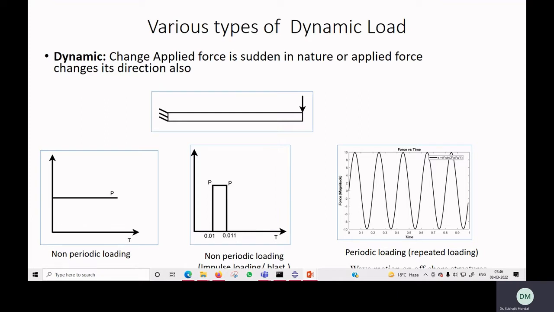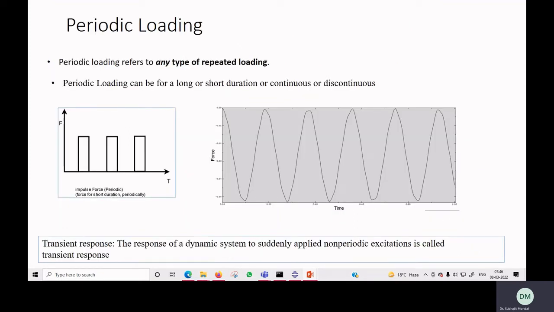Now if you have a periodic loading, for example a sinusoidal force, in that case you can see this load is repeated in nature. This non-periodic loading also can be converted to a periodic loading, but that should reappear after a certain interval of time. So this is basically dynamic type loading.